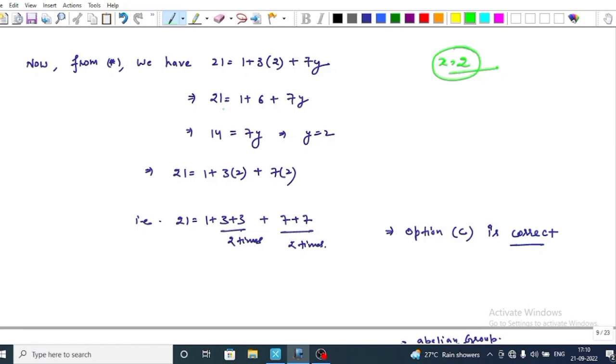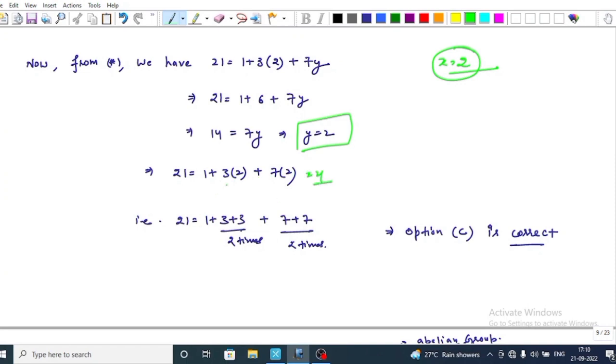From the previous discussion, this implies that 21 is equal to 1 plus 6 plus 7y. That is, 14 is equal to 7y, and y is equal to 2. Now this implies that 21 is equal to 1 plus 3 into 2 plus 7 into 2. This is equal to 21.